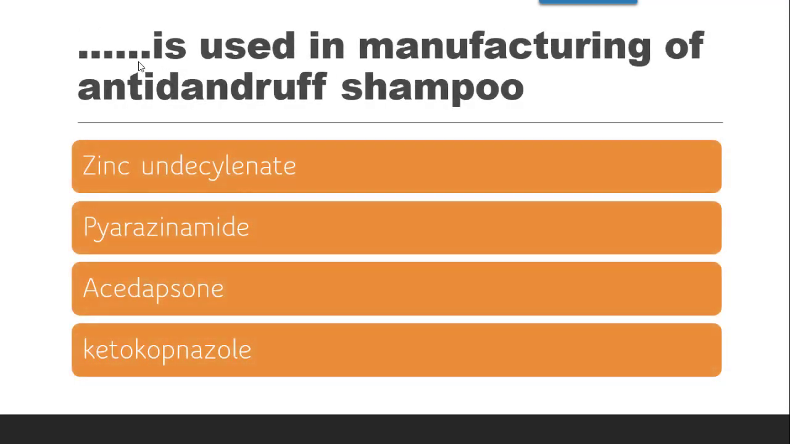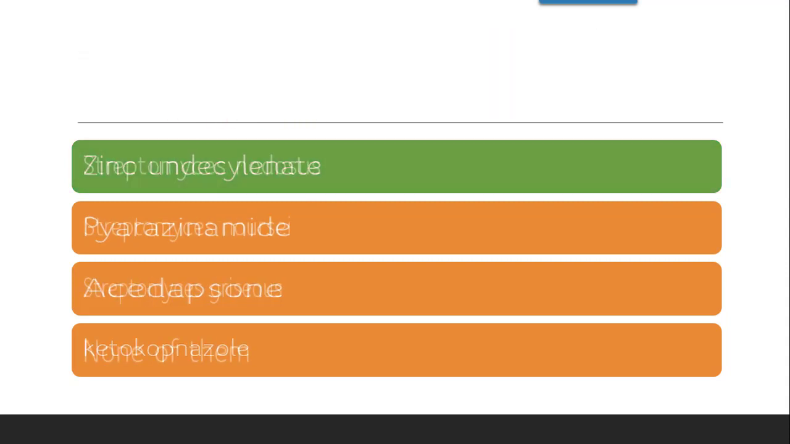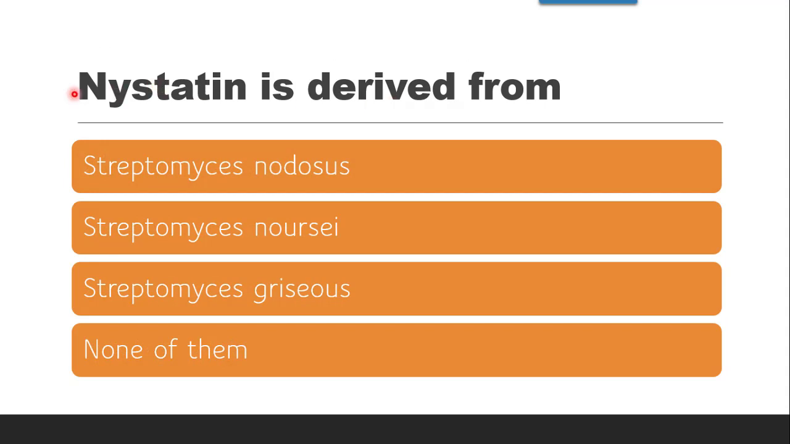Next question is dash is used in manufacturing of anti-dandruff shampoo. Whether it is zinc undecylenate, pyrazinamide, acidapsone or ketoconazole. The correct answer is it is zinc undecylenate, which is also used in manufacturing of anti-dandruff shampoos since it also acts on the dandruff.